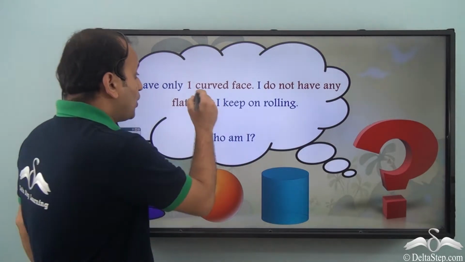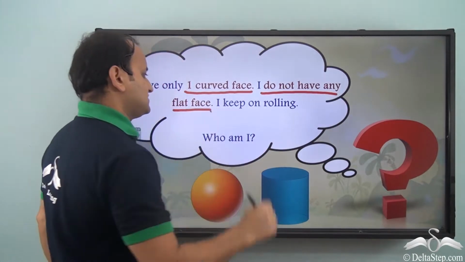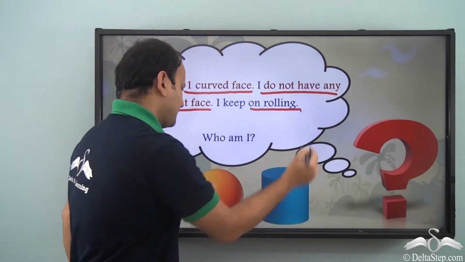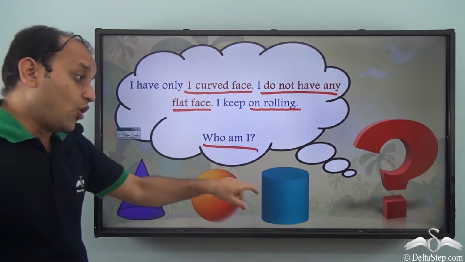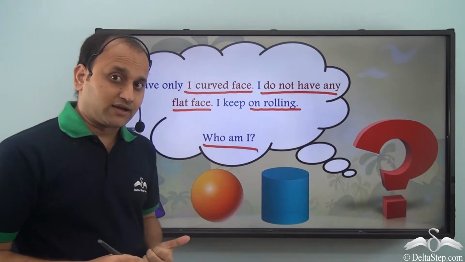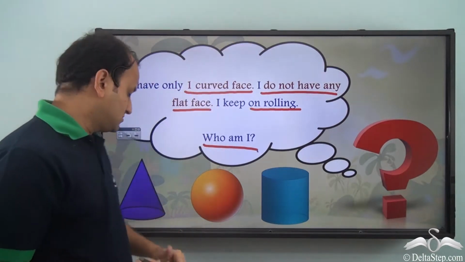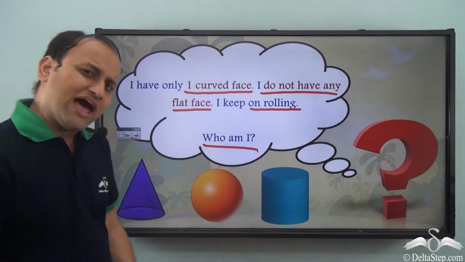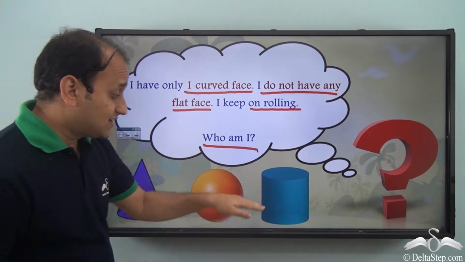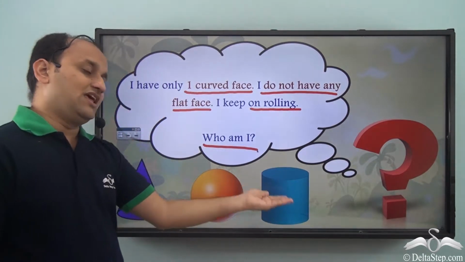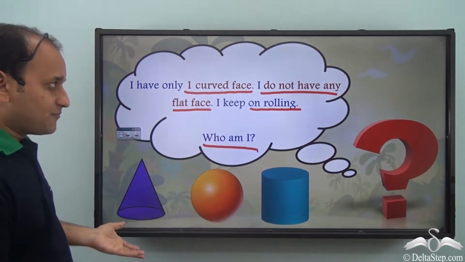I have only one curved face. I do not have any flat face. I keep on rolling. Who am I? Now we have 3 shapes and all of them can keep on rolling. But it says that I have only one curved face. The cone also has just one curved face. Sphere also has one curved face. And the cylinder also has just one curved face. So this does not solve our problem.